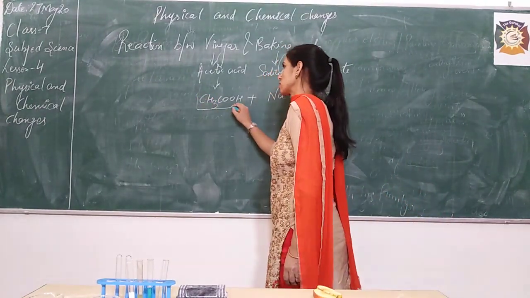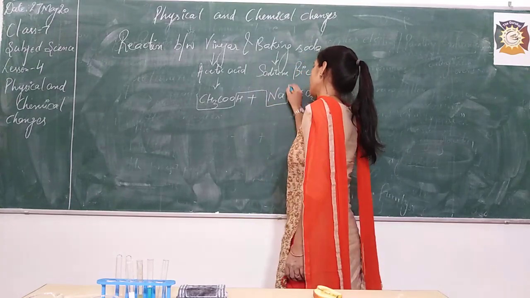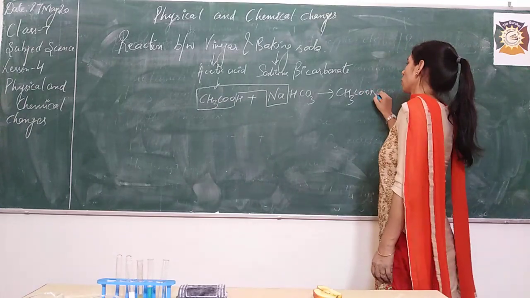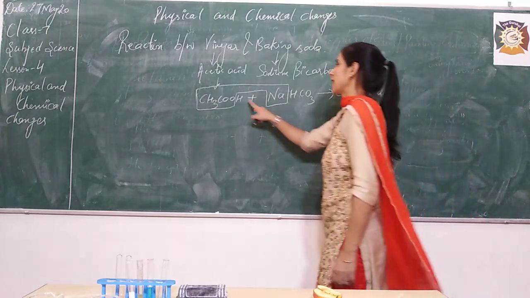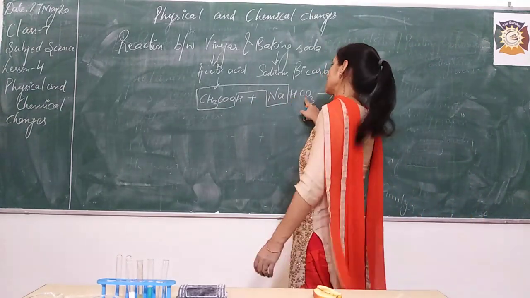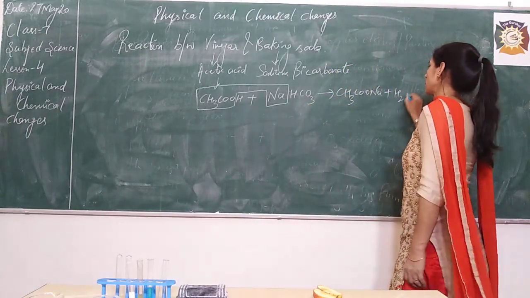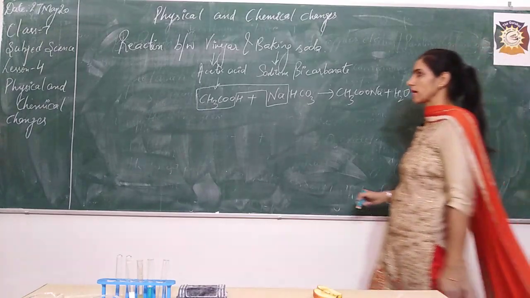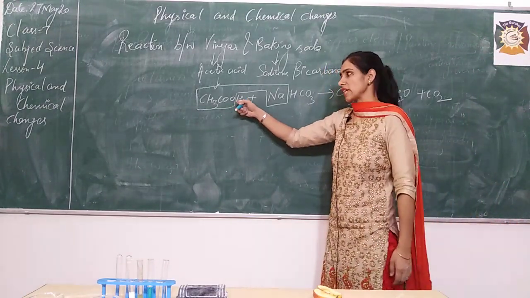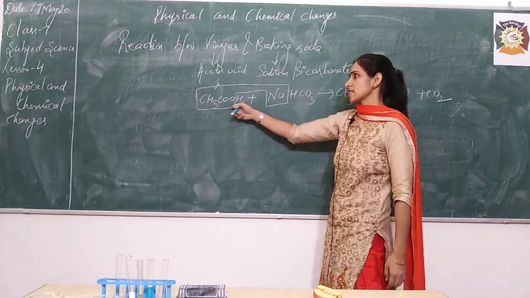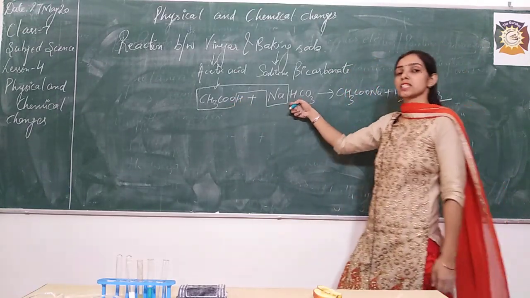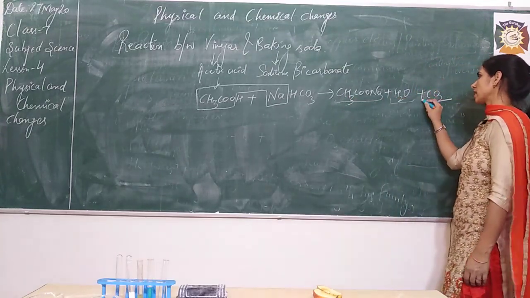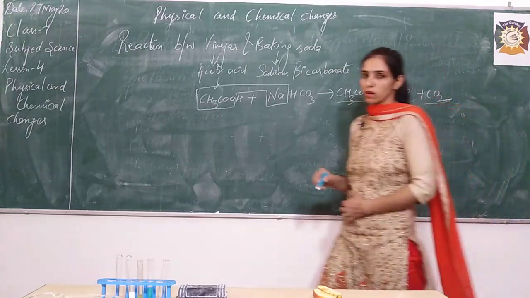A salt is formed, CH3COONa, plus H and CO3. One O will come along with 2H, giving H2O and CO2. So when the reaction takes place between acetic acid and sodium bicarbonate, that is baking soda, a salt is formed, and water and carbon dioxide evolve.